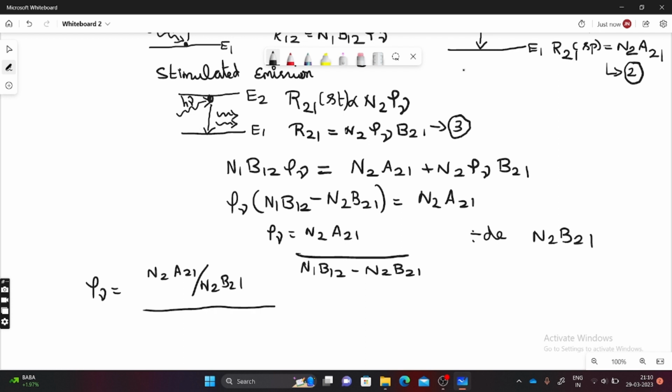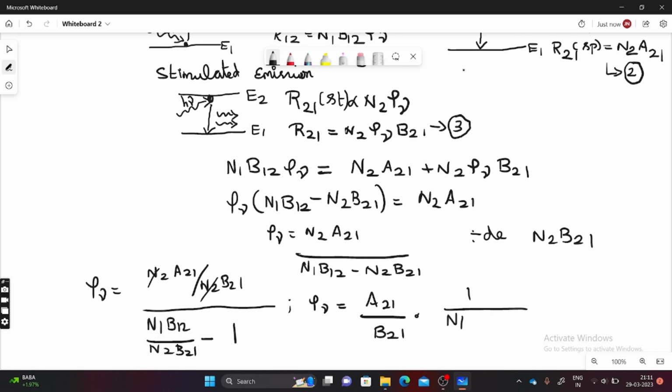Afterwards, we cancel. N1 B12 divided by N2 B21 minus N2 B21, it will get cancelled. So this also will get cancelled. So rho nu is equal to A21 by B21 into 1 divided by N1 by N2 B12 by B21 minus 1.